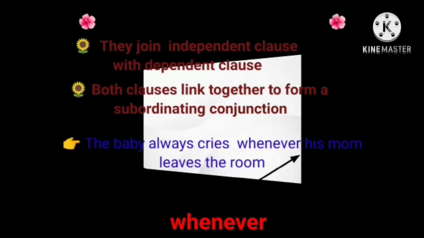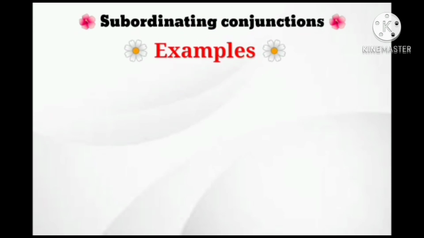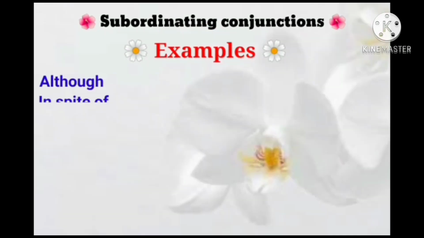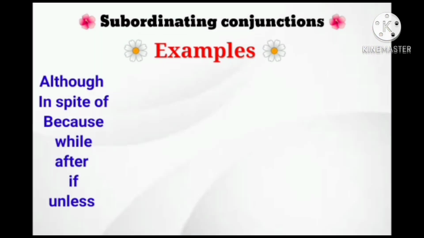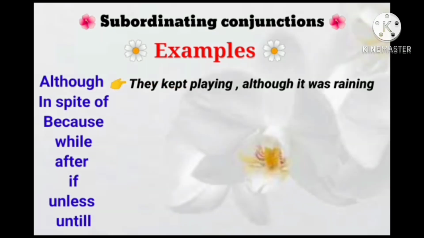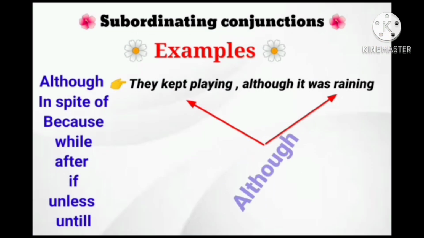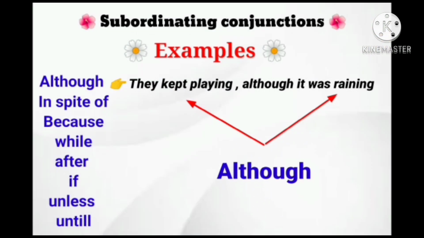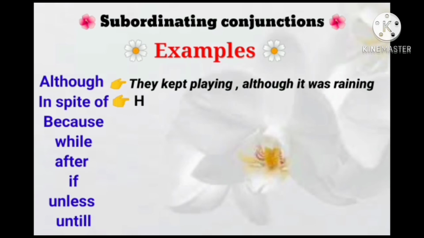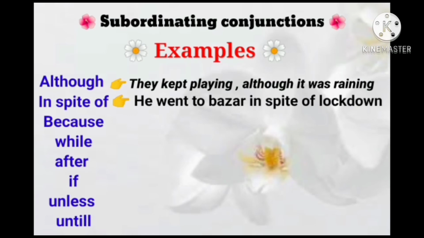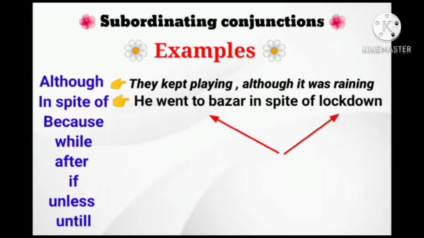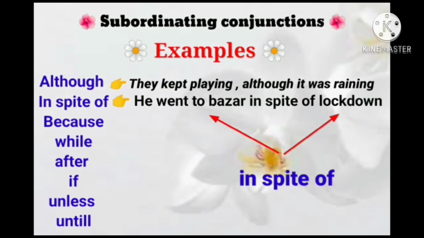Okay. So next are the subordinating conjunctions: although, in spite of, because, while, after, if, unless, until. They kept playing although it was raining. So "although" has conjoined two sentences here. In spite of: he went to the bazaar in spite of the lockdown. Again, here two sentences are conjoined by "in spite of".